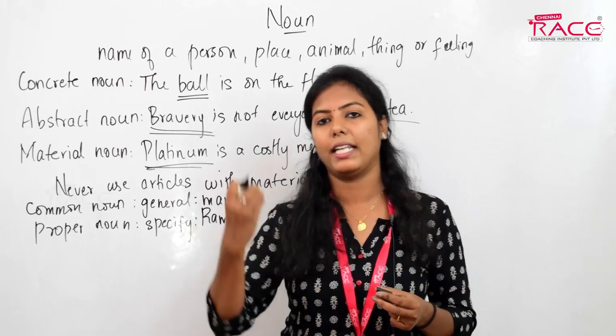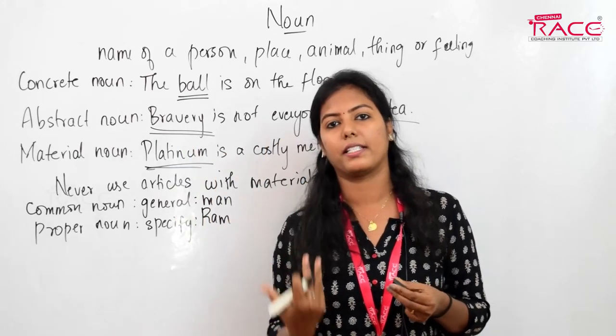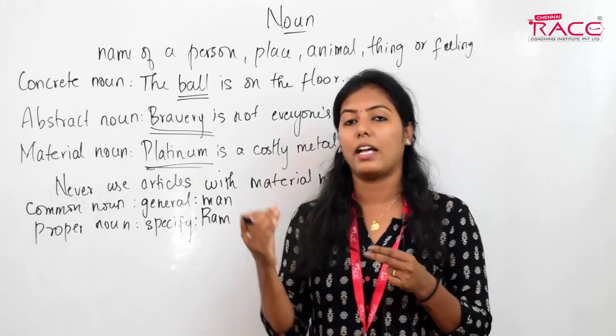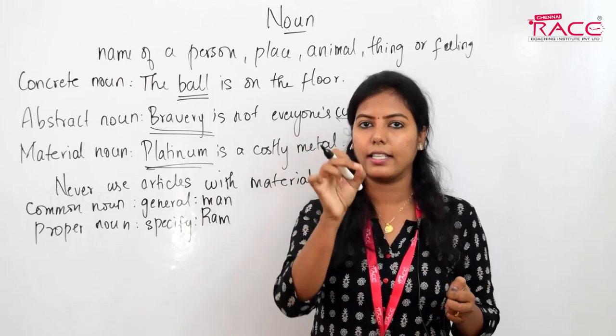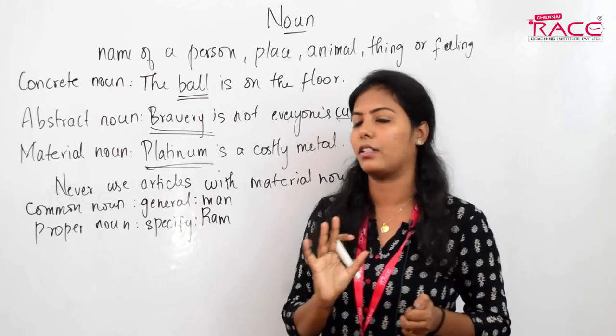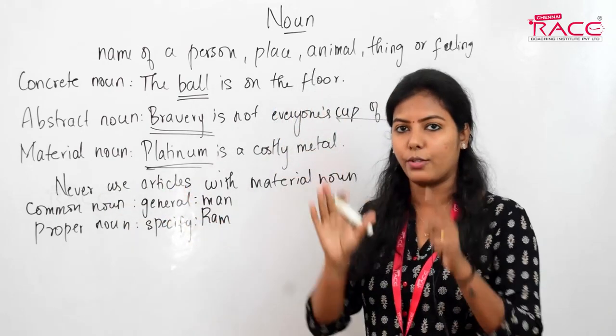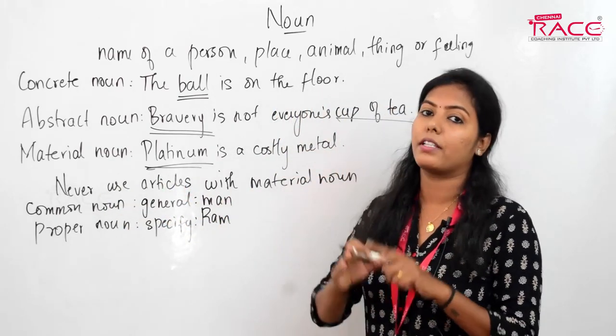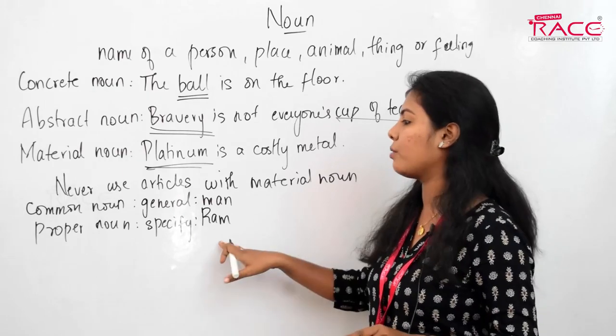I saw a man yesterday. I saw Ram yesterday. Okay, that's a difference, right? Now I'm specifying that single person whose name is Ram. Okay, now I'm specifying a single person. So when I talk about something in general, I use a common noun, and when I specify something in that general, I use a proper noun.